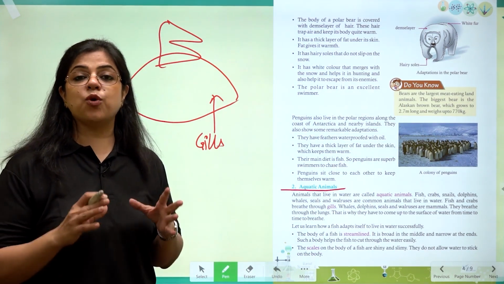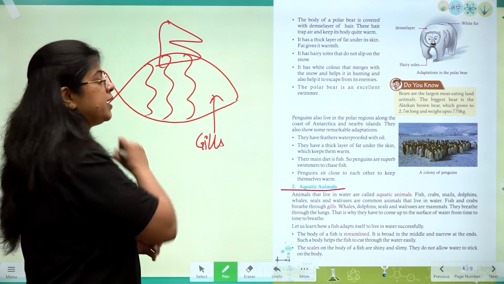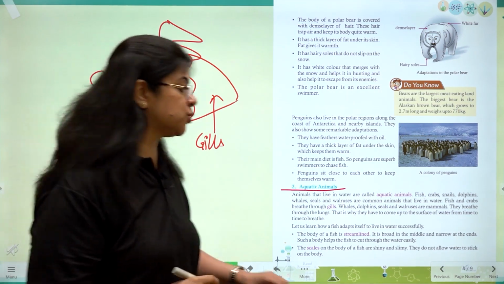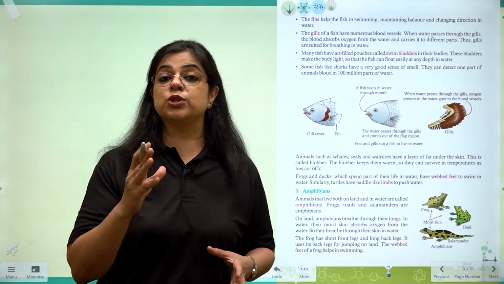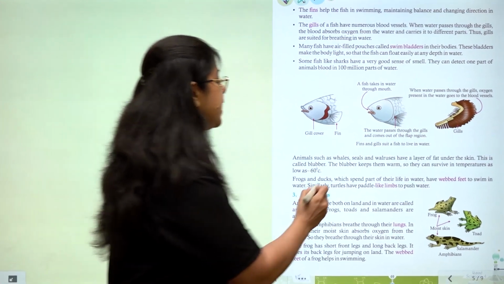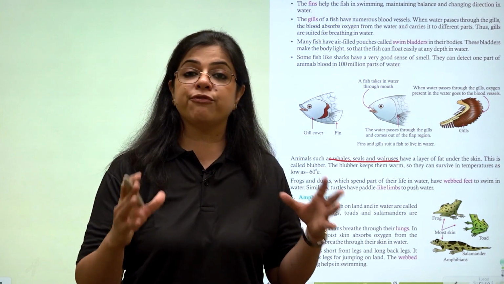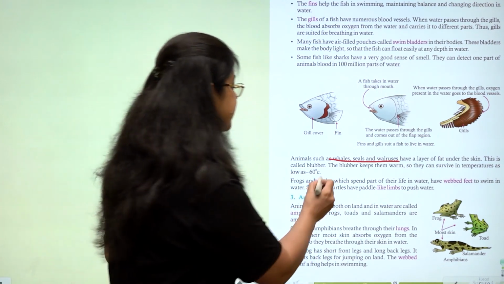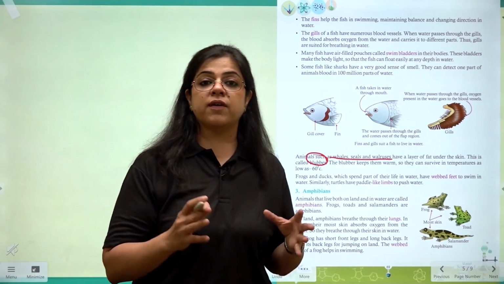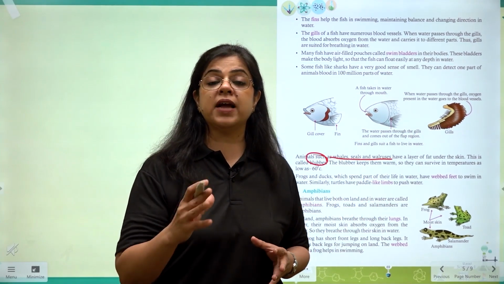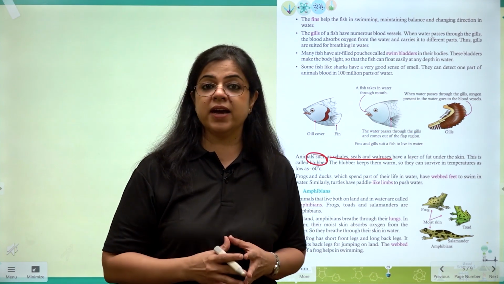These animals have also got scales on their body. These scales are slippery and they do not allow water to stick on the body. Just like we discussed about the polar bear, animals like whales, seals and walruses, they have got a layer of fat under their skin and this layer is called blubber. This helps them to survive in cold water even at the temperature of -60 degrees centigrade. Can you believe that?